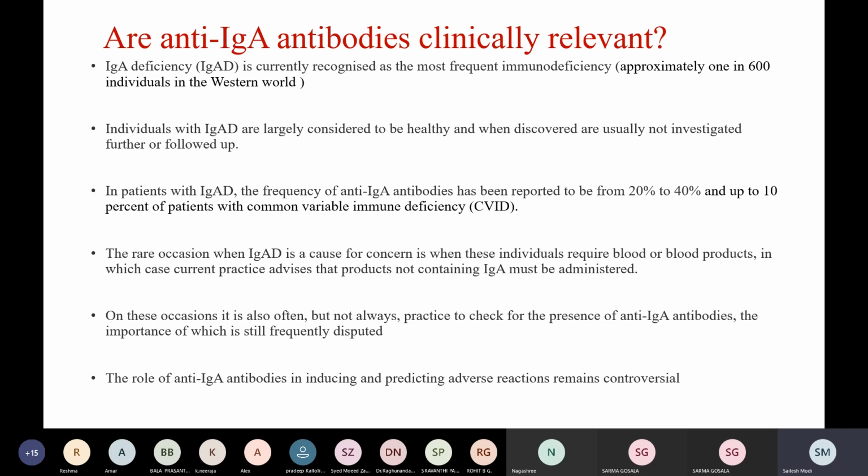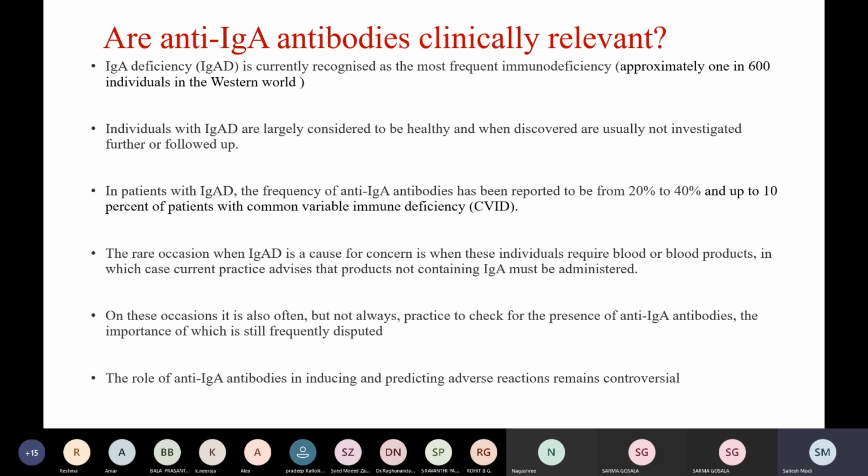IgA deficiency is currently recognized as the most frequent immunodeficiency. Individuals with IgA deficiency are largely considered to be healthy. Almost 80% of them are asymptomatic, and when discovered are usually not investigated further or followed up. In patients with IgA deficiency, the frequency of anti-IgA antibodies has been reported to be from 20 to 40%, and up to 10% in patients with common variable immunodeficiency.